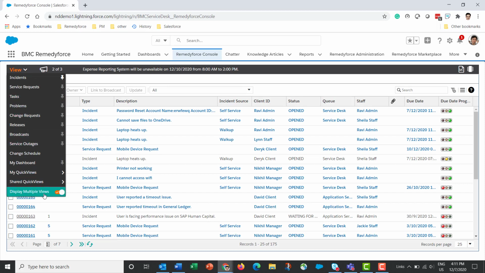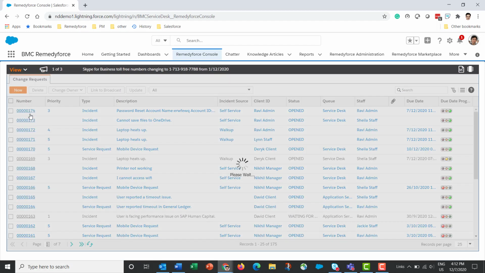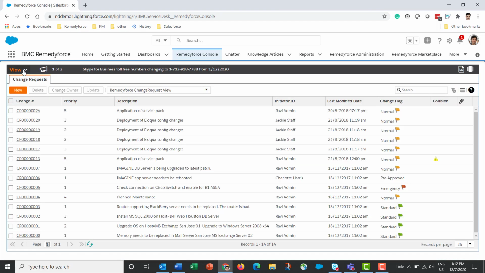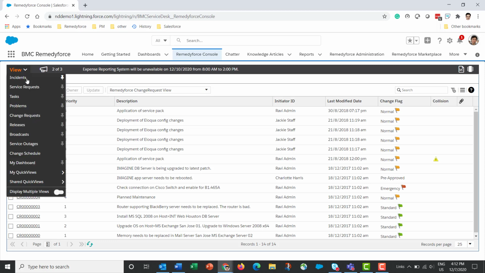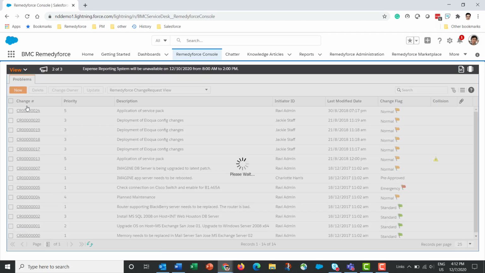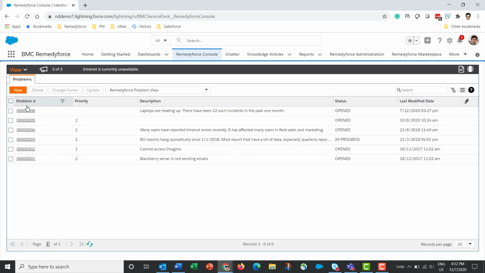You can also choose to display multiple views, which I've done in this org. If you don't enable this, every time you click on anything else, it just replaces the previous view. So I was on incidents earlier, now I change to change requests. If I click on problems, then the same view is replaced by whatever I click on.